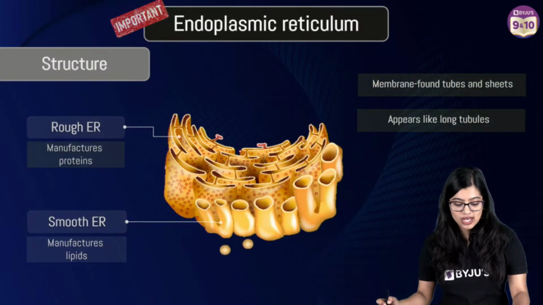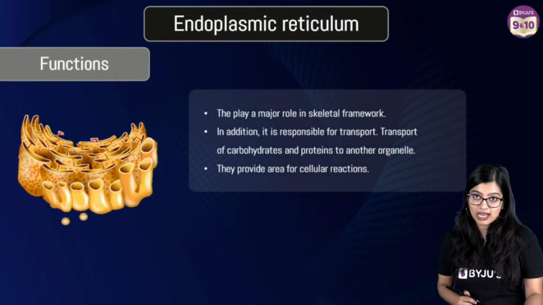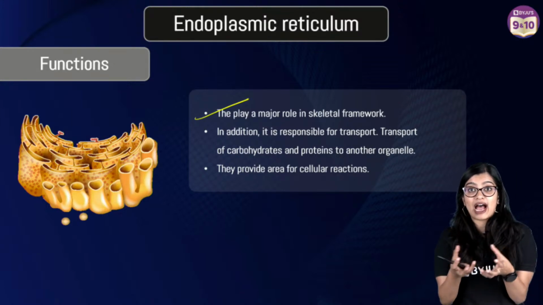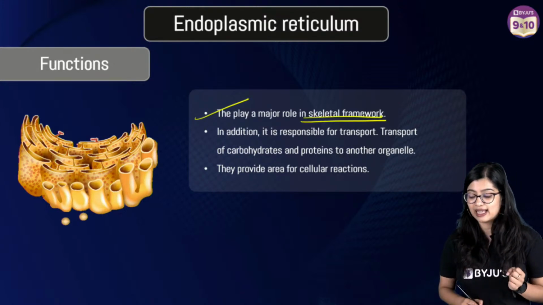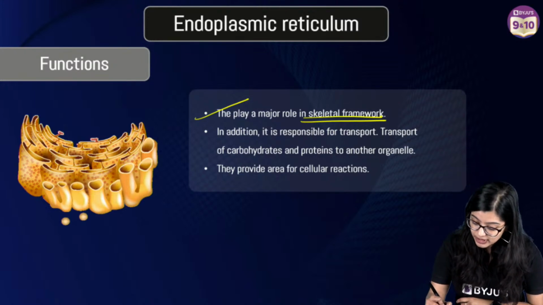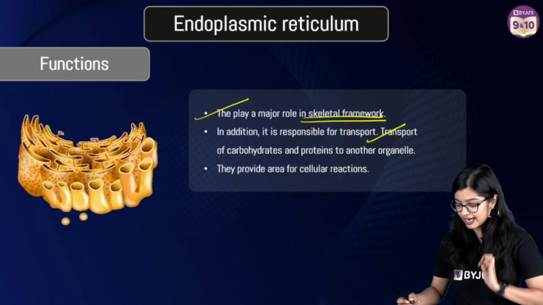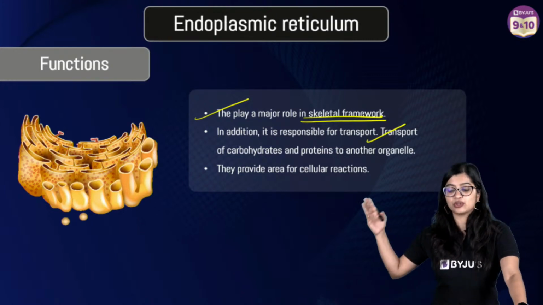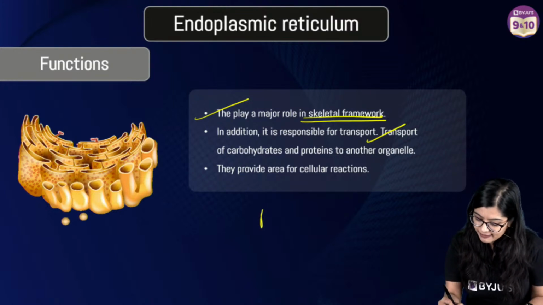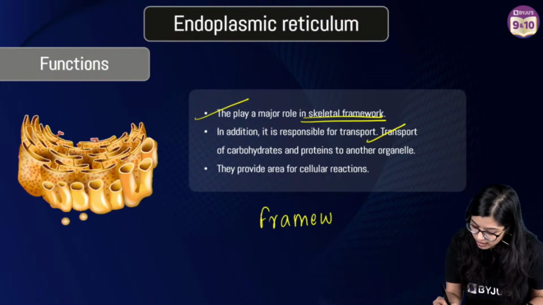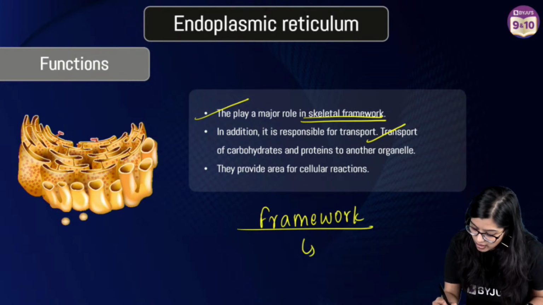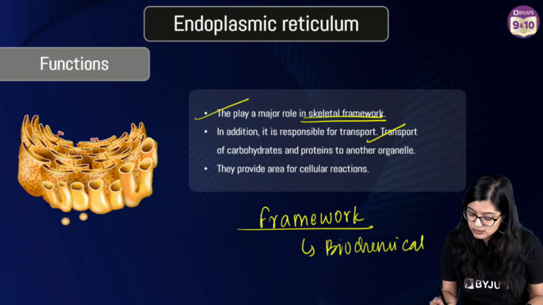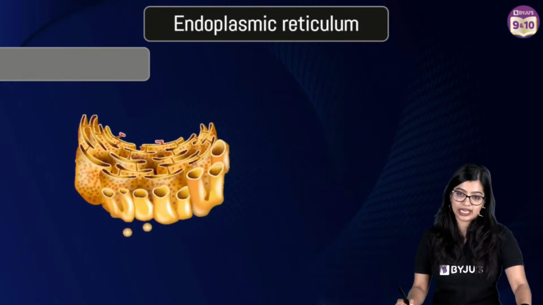Now, if we talk about the functions of endoplasmic reticulum in general, they provide a skeletal framework to the cells, and they also help with transport of various materials between the cytoplasm and the nucleus, right? Along with that, they provide a framework or a surface for various biochemical activities, so various chemical reactions also take place.